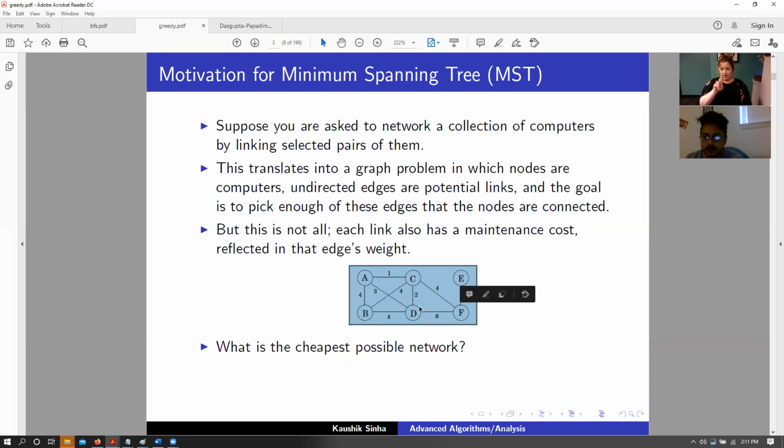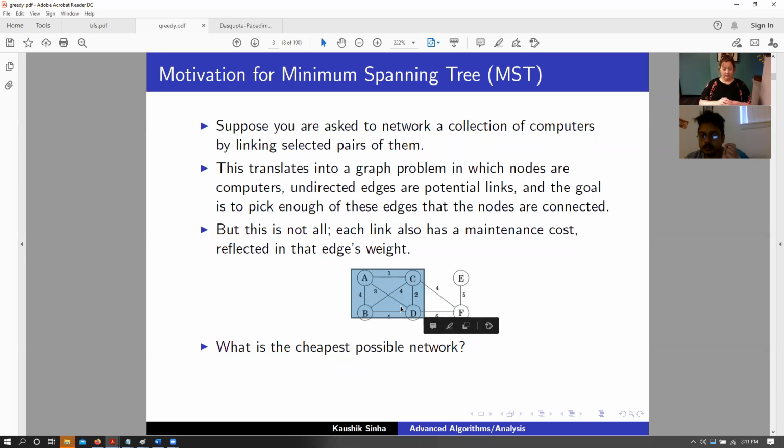So in this particular graph, let's say that I pick the edges A to C, C to D, and also A to D. So A to C has a cost of 1, C to D has a cost of 2, that overall cost becomes 3. And then we also have an A to D connection that has another cost of 3. And let's say we are just bothered with these 3 vertices, A, C, and D. So would we need another edge connecting A to D, given that we have already got a connection from A to C and C to D? No, right? Because we have already covered all the vertices in this graph.